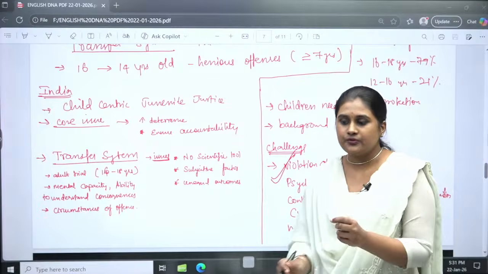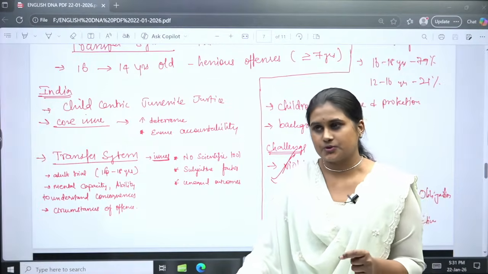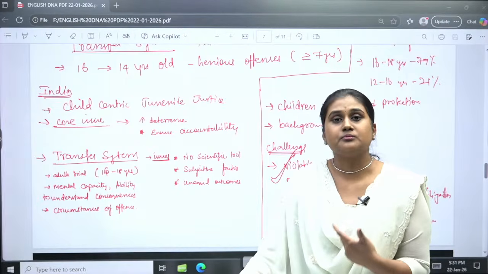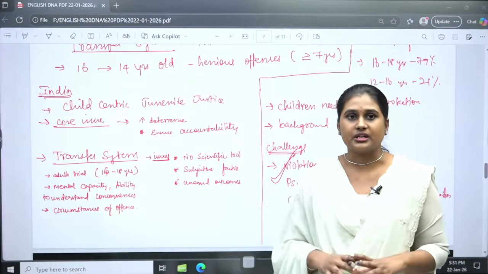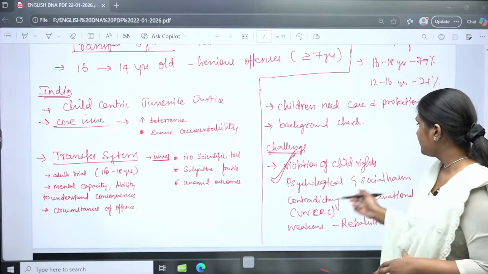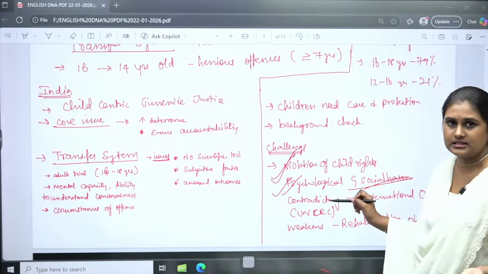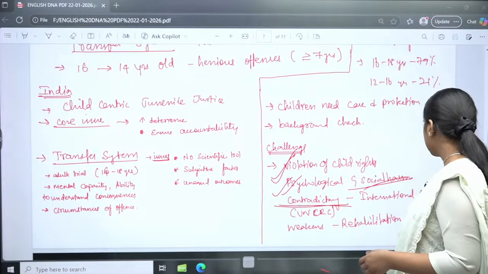Okay. So if you are pursuing any child with the adult based trial, which is a little harsh, it may make them traumatized, mentally and physically, and they will become very disconnected from society. Okay. And things like psychological and social harm we have already discussed. Then, contradictory to other international obligations.